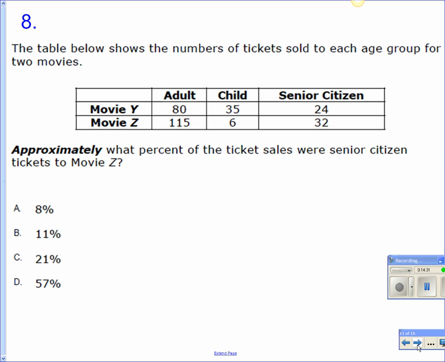All right, number 8. The table below shows the number of tickets sold to each age group for 2 movies. Approximately what percent of the ticket sales were senior citizen tickets to movie Z? All right, Dylan, what is going to go on the bottom for this one? I don't need a number. I want the total. So it says percent of ticket sales. So that's going to go on the bottom. The total ticket sales. It's going to go on the bottom.